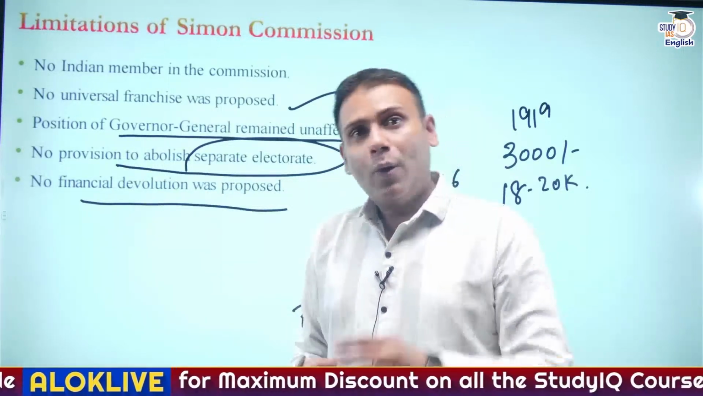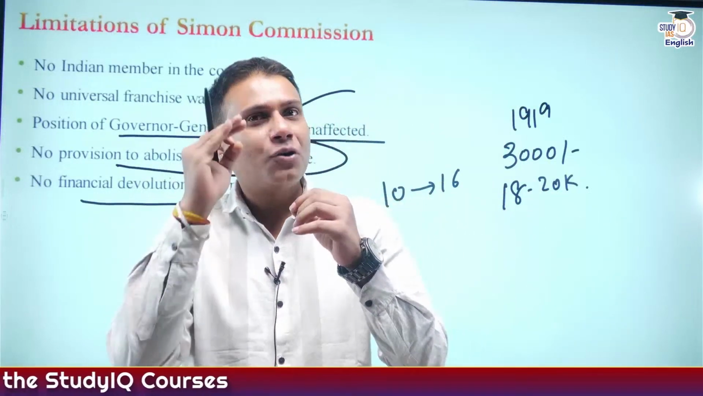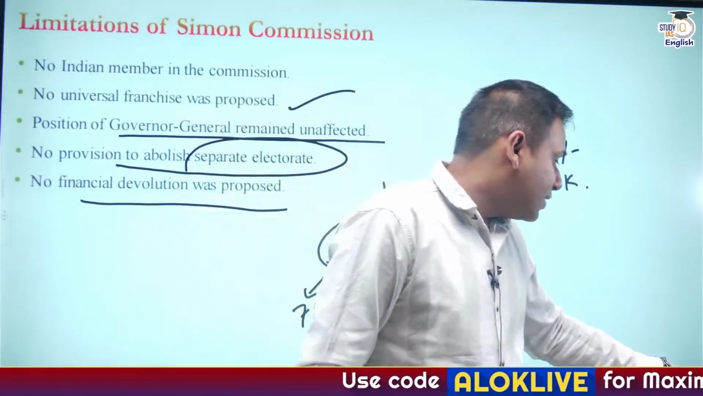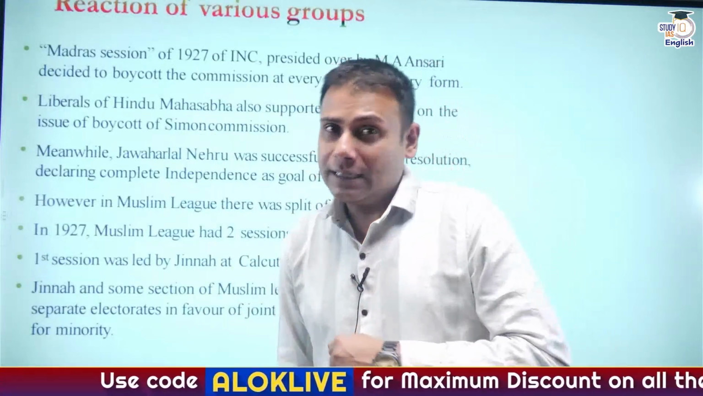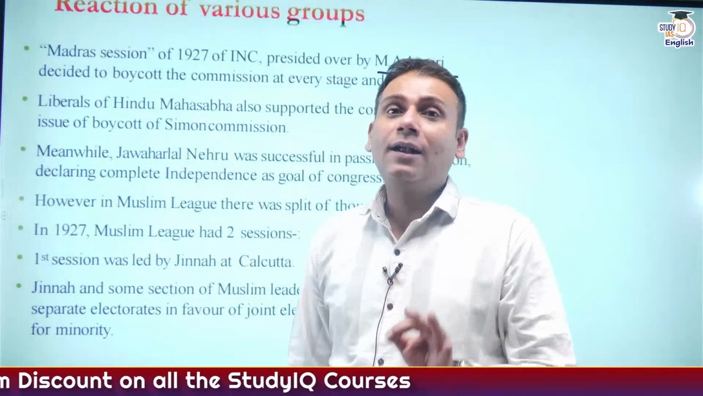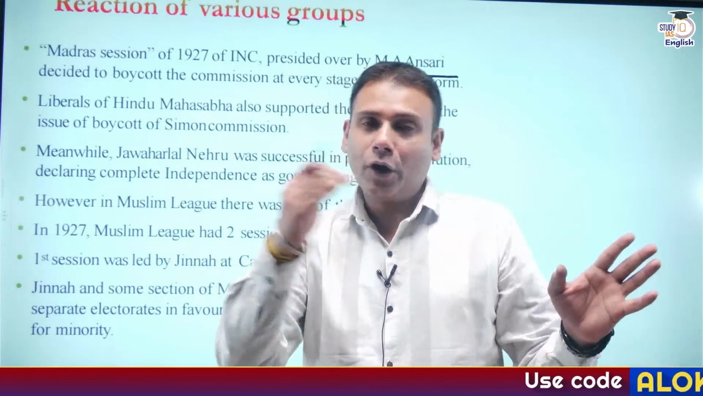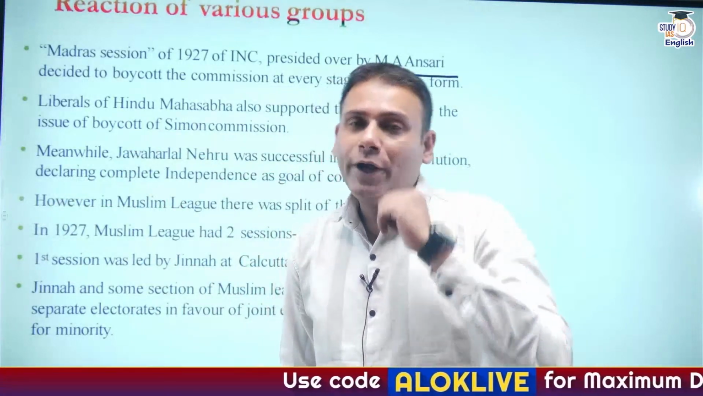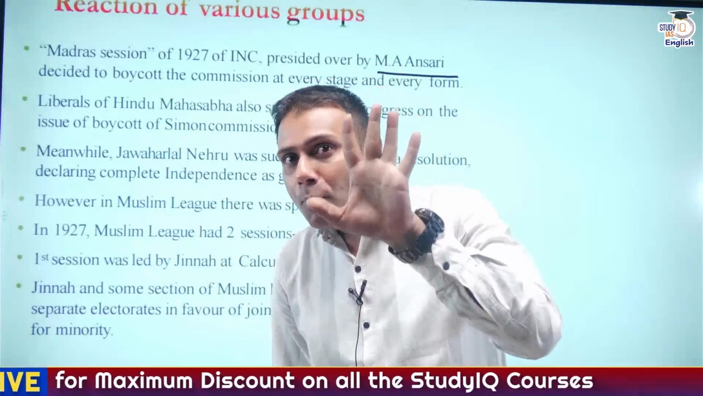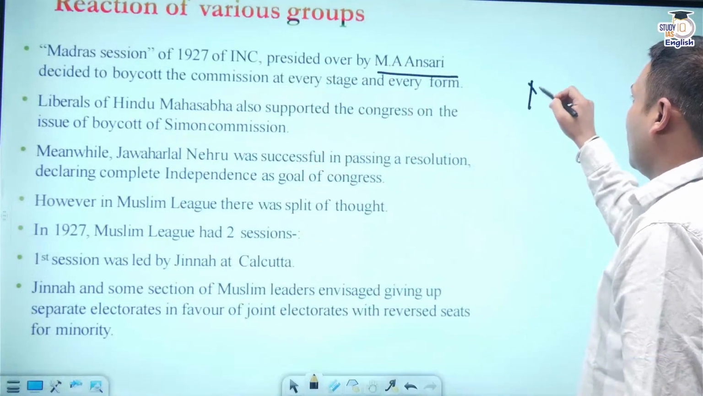Now what happened? When it was decided that the Simon Commission will come to India, the majority of the nationalists of India decided to boycott the Simon Commission. In 1927, the session of the Indian National Congress was held at Madras, presided over by M.A. Ansari, and the Congress decided to boycott the Simon Commission. This viewpoint was also supported by the liberals of the Hindu Mahasabha. But in the Muslim League, there was a dissenting opinion. Now let's understand what the dissenting opinion in the Muslim League was.